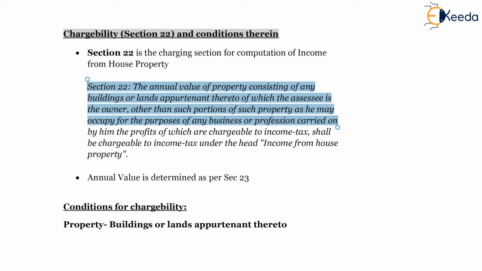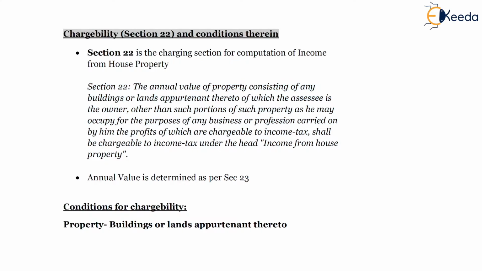So this is the charging section, section 22 of the Income Tax Act 1961, and then section 23. Section 23 determines the annual value of the property. It is through section 23 that the annual value, or the value of the property which is subject to tax, is determined. Before going on to section 23, we will see what the conditions for chargeability are.